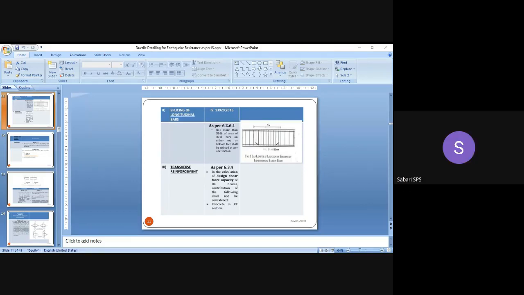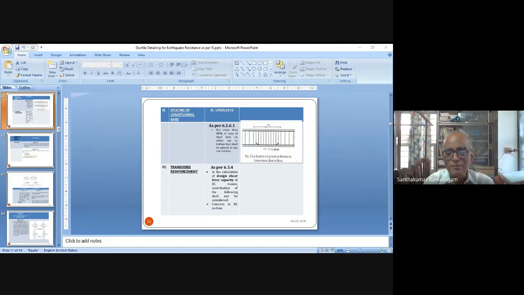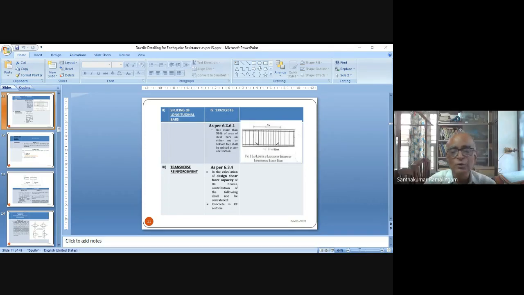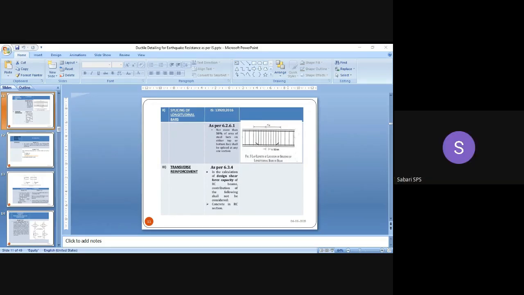See, some people don't prefer to make infill frames act along with the frame. So they have a separation joint. These separation joints are specially used in some of the Western countries where the column is structurally isolated from the infill. But we are not doing any such thing. We build the column along with the wall, and therefore we integrate and we have to take into account the stiffness of the wall.